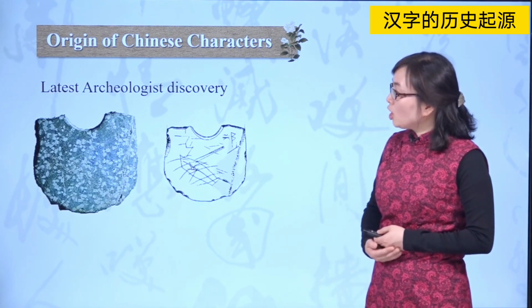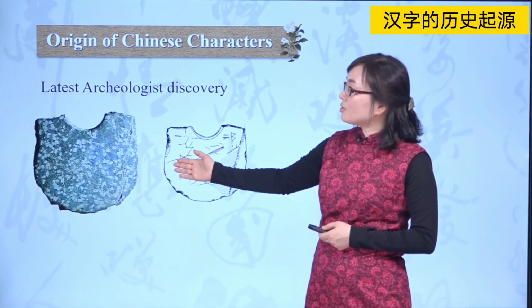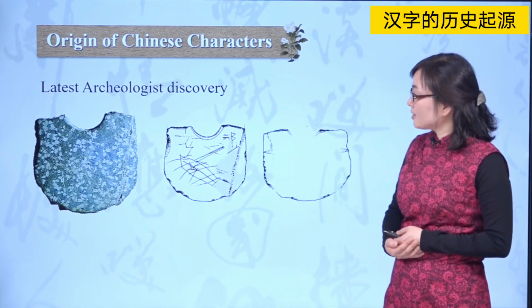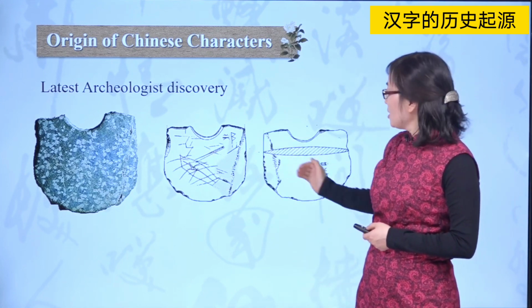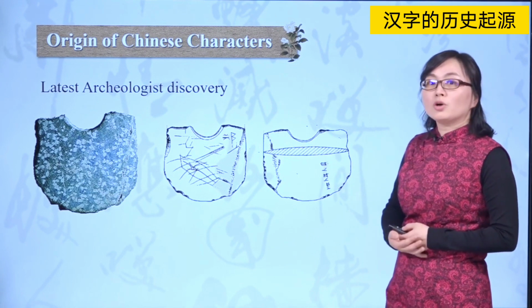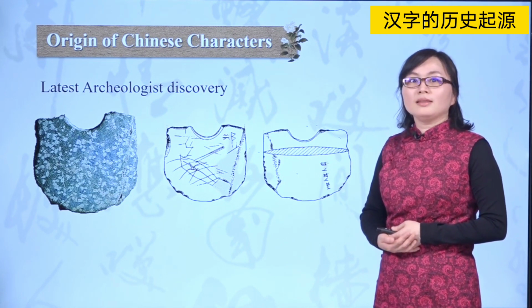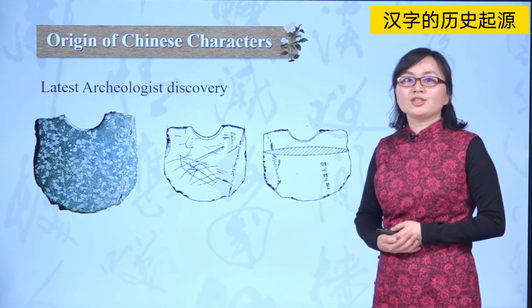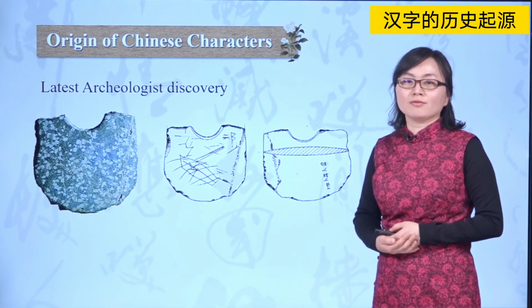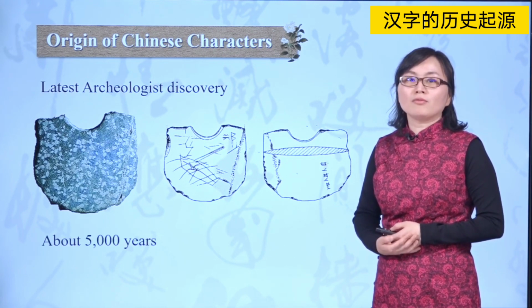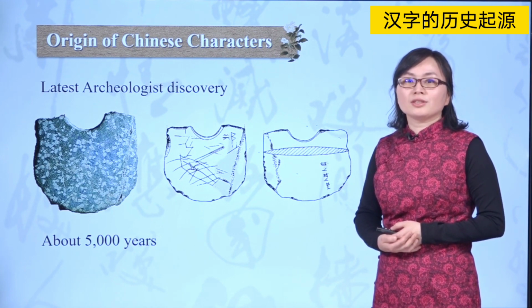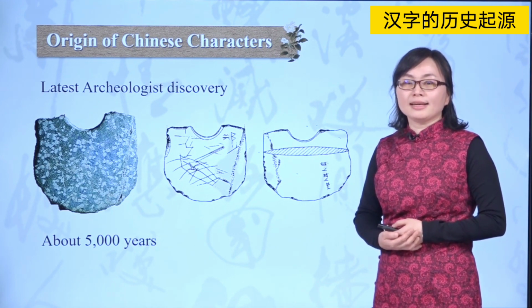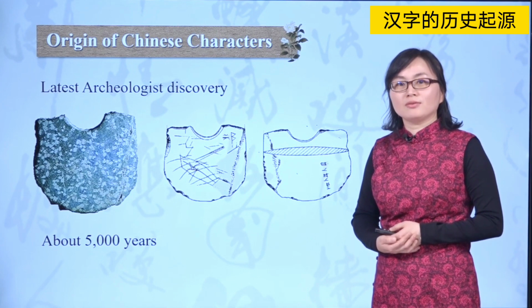And a close study of these objects reveals that some pictograms, primitive writings, were carved on them. This means that the ancient Chinese began to use writing at least 5,000 years ago. Therefore, the origin of Chinese characters was at the latest 5,000 years ago.